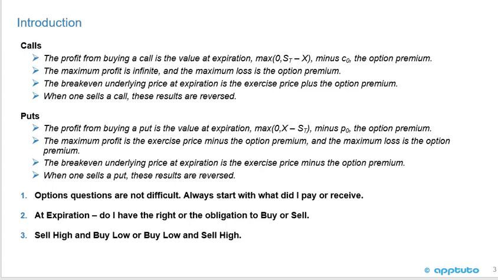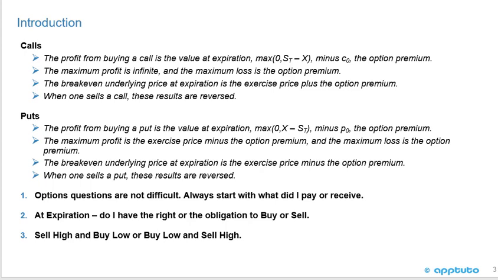So when you're long, the maximum loss is the option premium. You just don't exercise it. That's it. It's different on the short side though. The break-even underlying price at expiration is the exercise price minus the option premium. When one sells a put, the results are reversed.